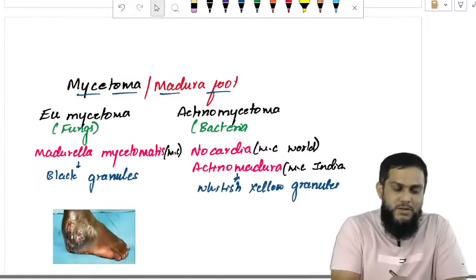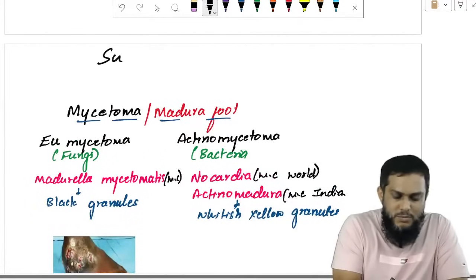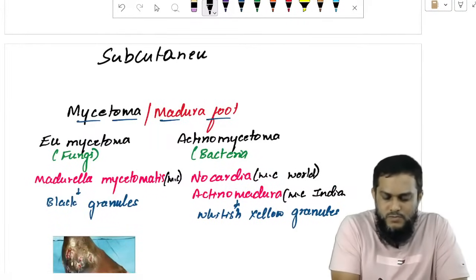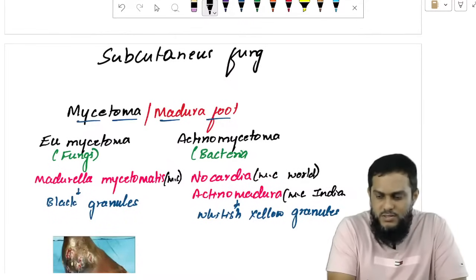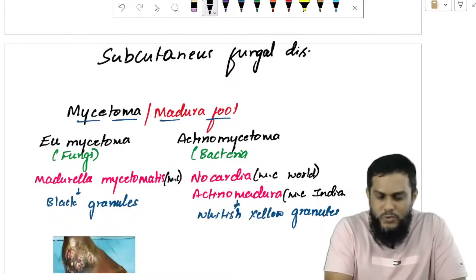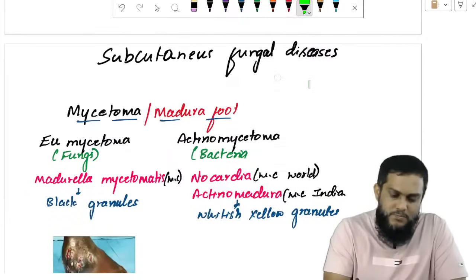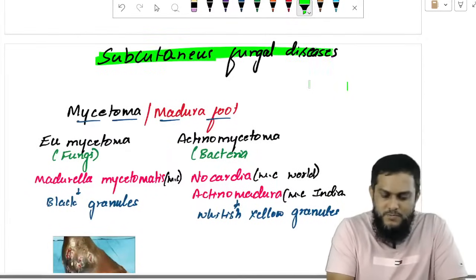Another 10 minutes will wind it up. So now we are talking about subcutaneous fungal diseases. The topic is subcutaneous fungal diseases.